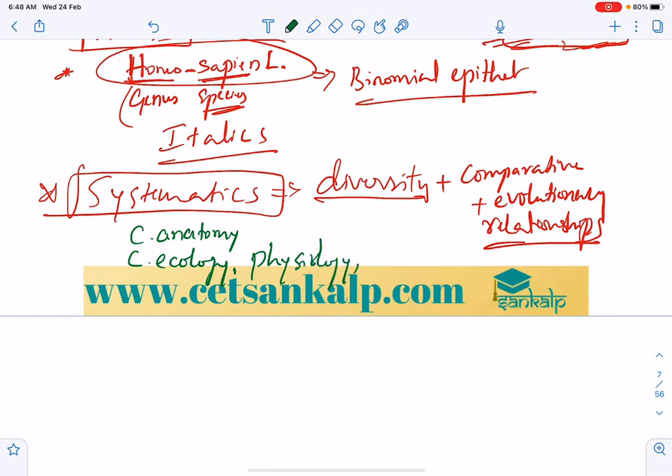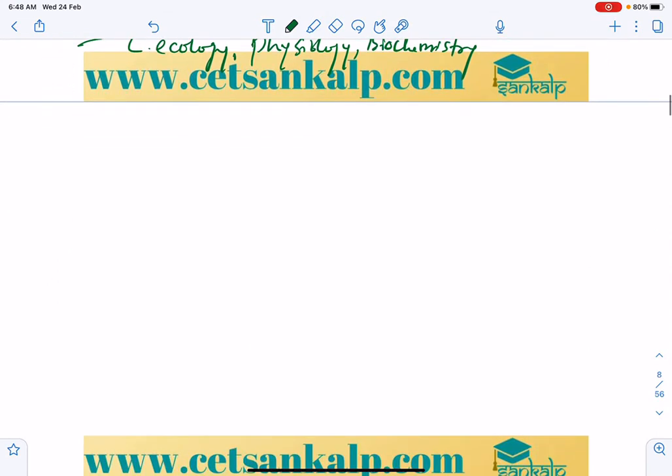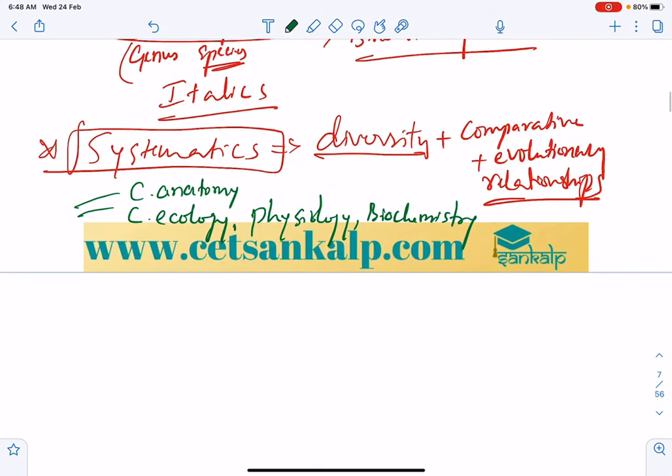Based on these factors, we can study the organisms and categorize them. The term systematics was given by Carolus Linnaeus.